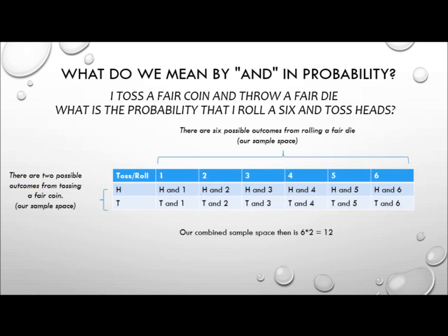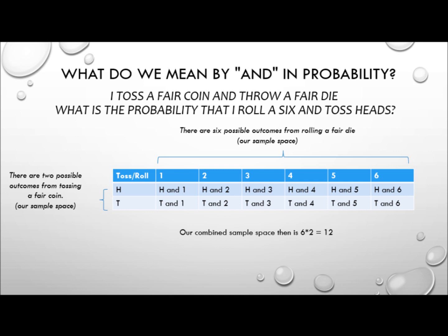Of course, there are 6 possible outcomes from rolling a fair die and 2 possible outcomes from tossing a fair coin. So our combined sample space then is heads and 1, heads and 2, heads and 3, heads and 4, heads and 5, heads and 6, tails and 1, tails and 2, tails and 3, tails and 4, tails and 5, tails and 6.